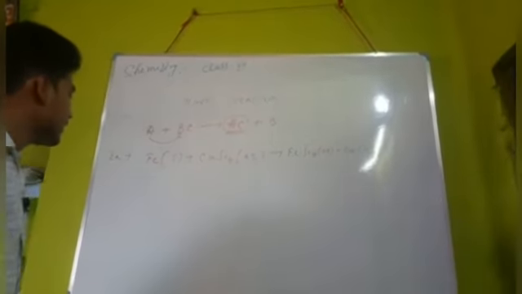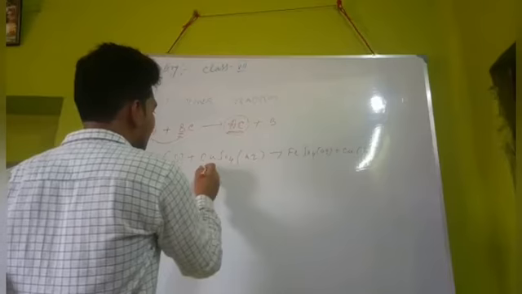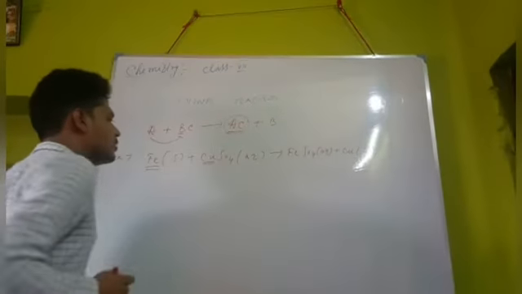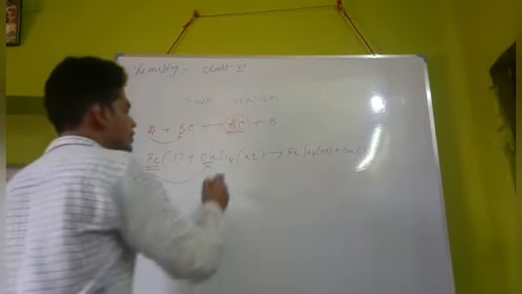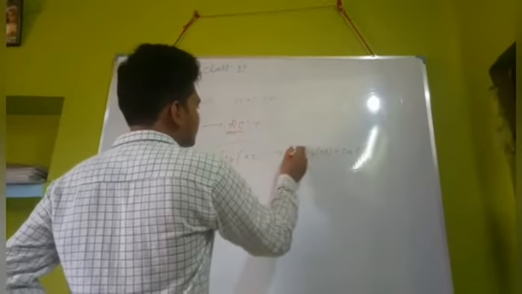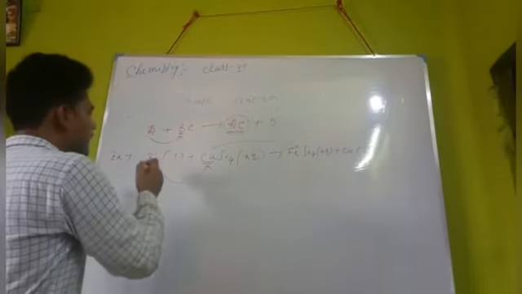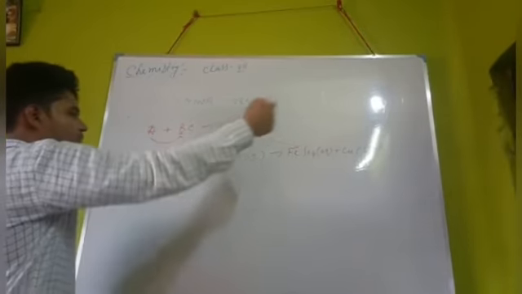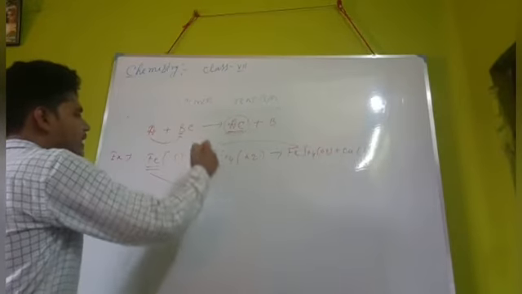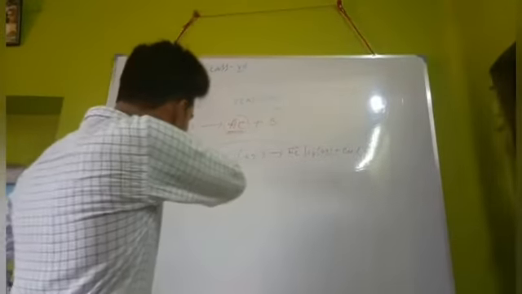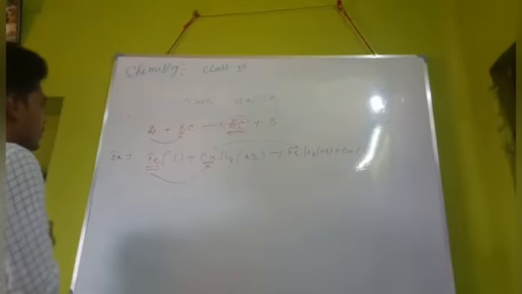What happened here? Here Fe is more reactive than Cu. So it displaces Cu from CuSO4 and produces the compound FeSO4. So here Fe displaces Cu from CuSO4 as the reactivity of Fe is higher than Cu. So that is called the displacement reaction. I think all of you understood.